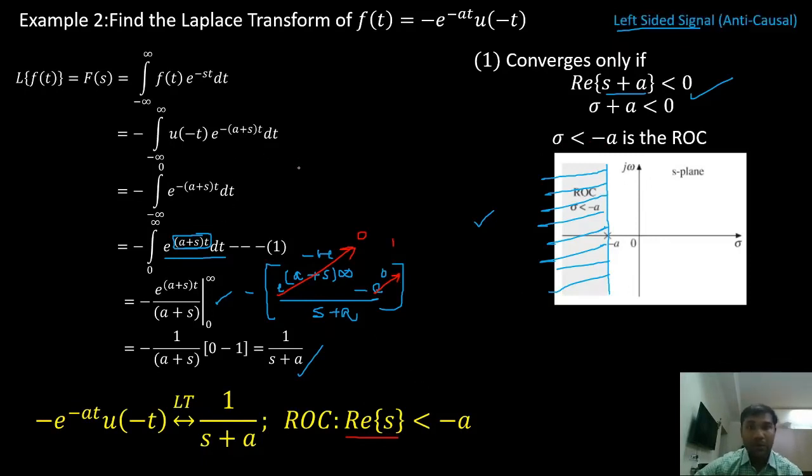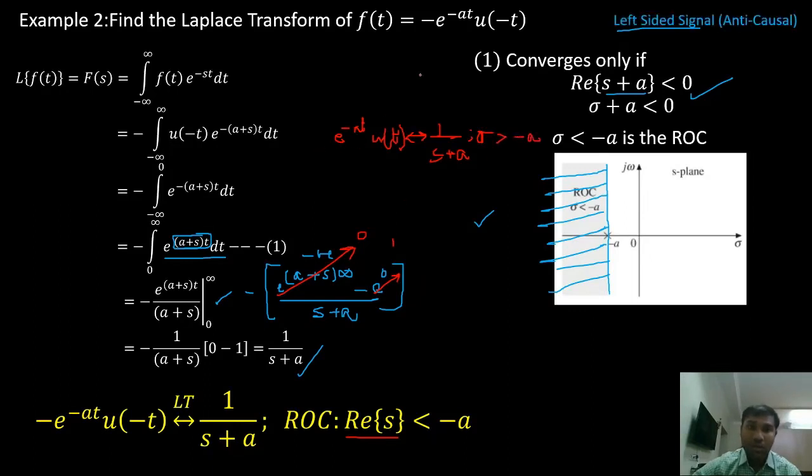Now if you remember, our previous Laplace transform pair was e power minus at u of t, with Laplace transform 1 by s plus a. What was the ROC? Sigma greater than minus a, right?